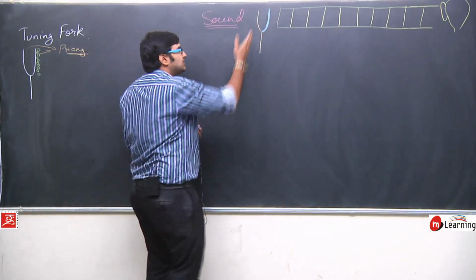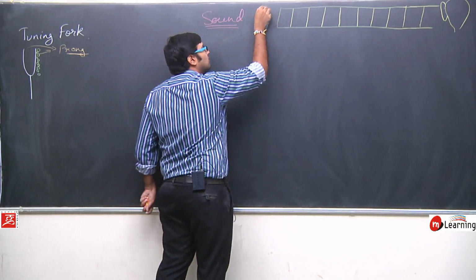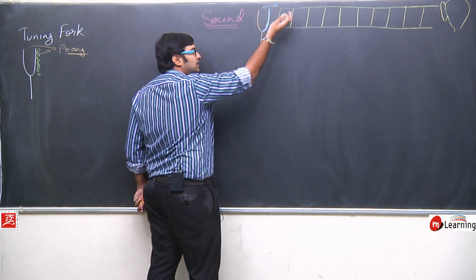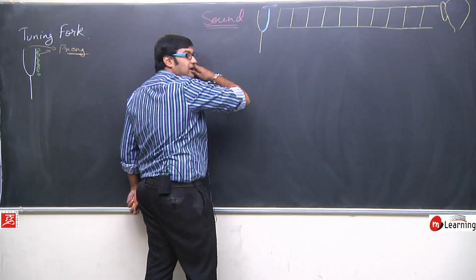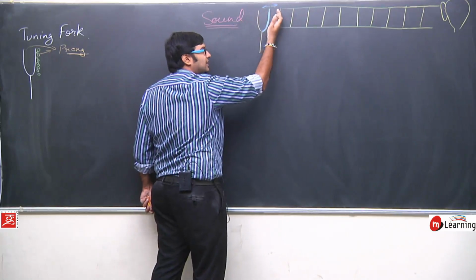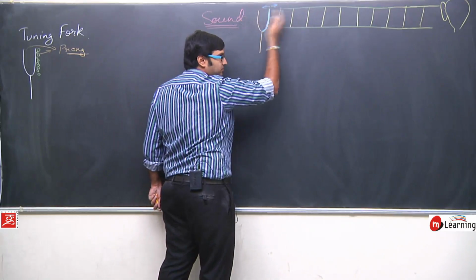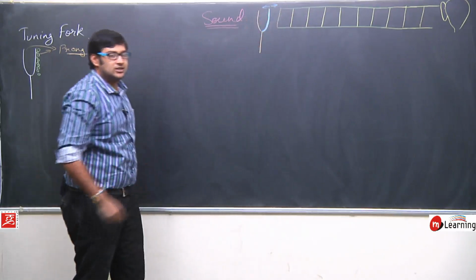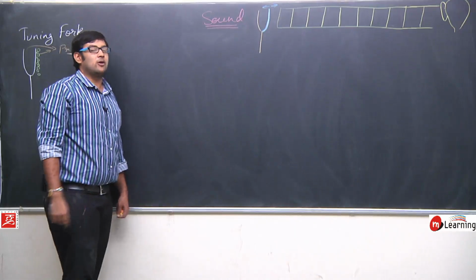What will happen? This right prong is going to move like this, that is, it will go to the left and come back to its original position, then go to the right, then come back to original, then go to the left, then right, like this. Okay, this is the vibratory motion that this prong is going to perform.